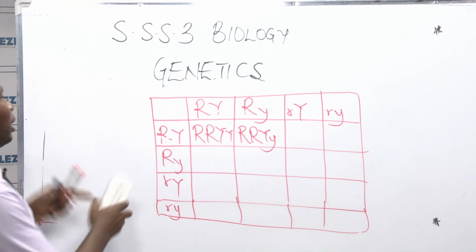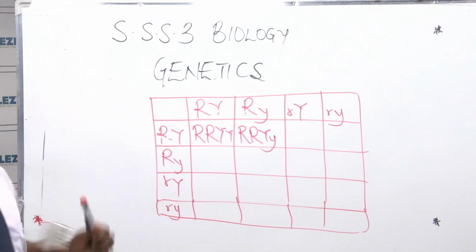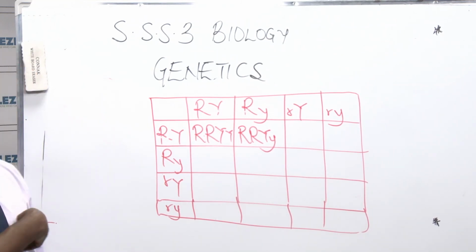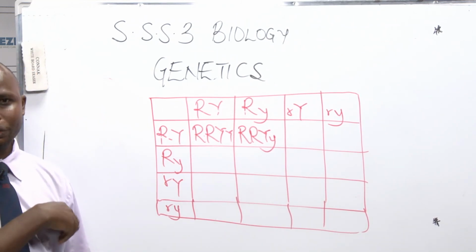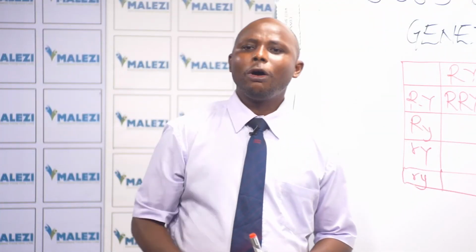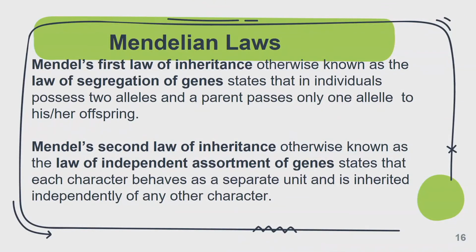Now, the monohybrid inheritance and dihybrid inheritance led to the formulation of Mendelian laws. Monohybrid inheritance actually led to the formulation of the law of segregation of genes. That's the first law, otherwise known as law of segregation, saying that an individual possesses two alleles, and a parent will pass only one to his or her offspring.